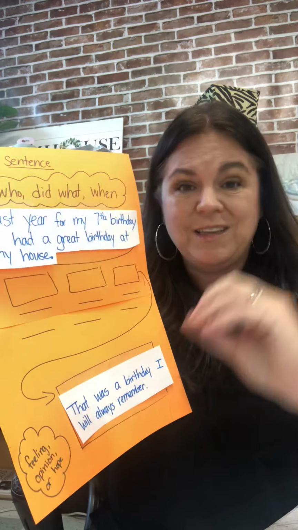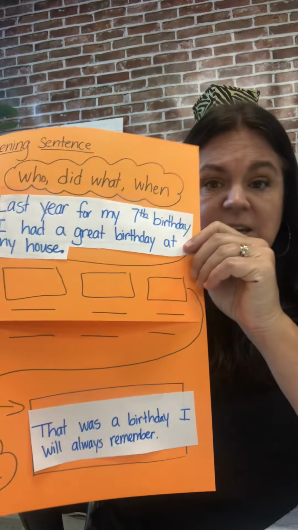Well, what goes here? These are our categories, and we're going to plug that same information in that we had on our tree map. So that's why you want to keep those tree maps handy. Where's mine? Here it is. Okay? So what goes in the first box? Who came? What goes in the second box? The presents. And then the last one was the snacks.